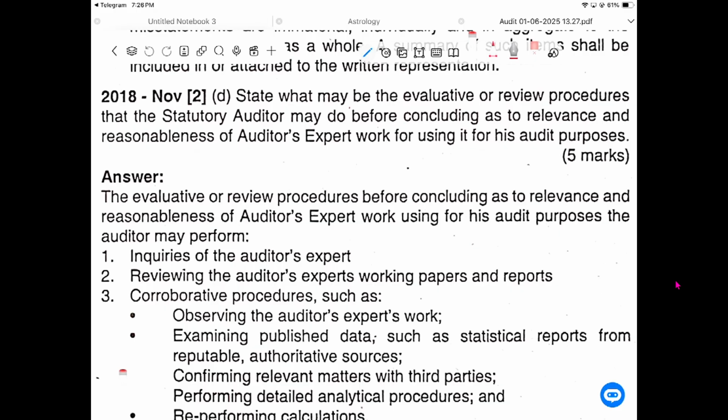If we are going to give it in the audit report, we need to get a consent letter from the expert stating: I am the auditor, I have engaged you for finding this using your expertise in this field, in this firm, and you have agreed on this date, and you have given the report on this date. Are you agreeing to publish your name in the audit report? Give your consent over it. If he says okay, you can publish. If he gave the consent in such a way, then you can publish in the audit report. No issue. This is the usual procedure you need to follow.